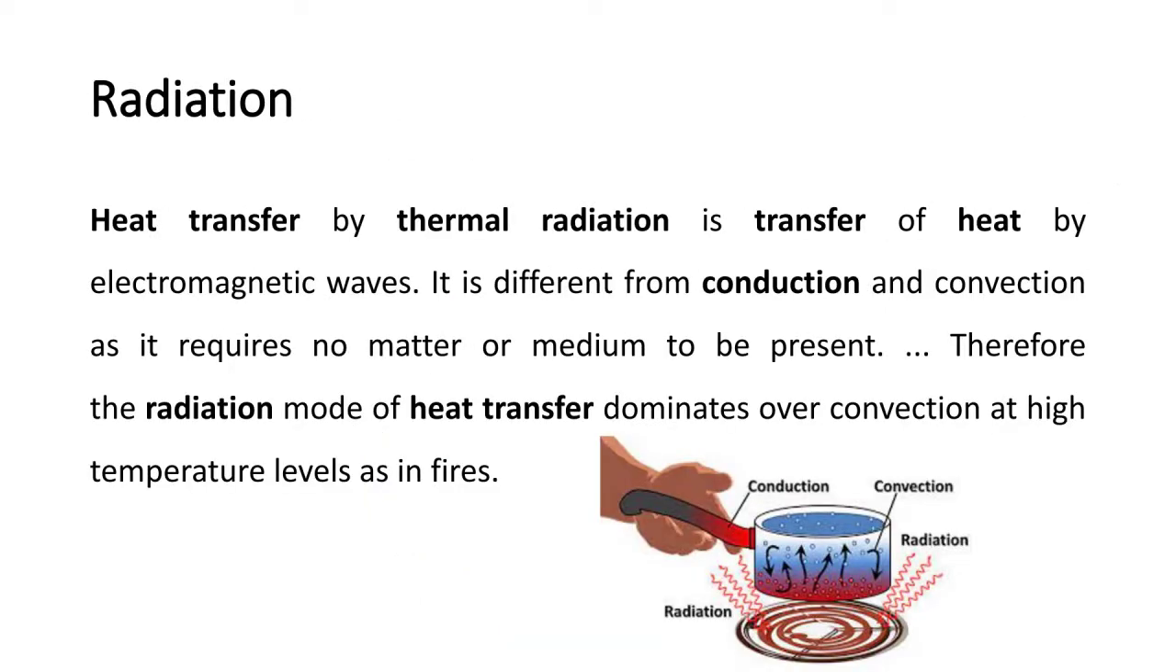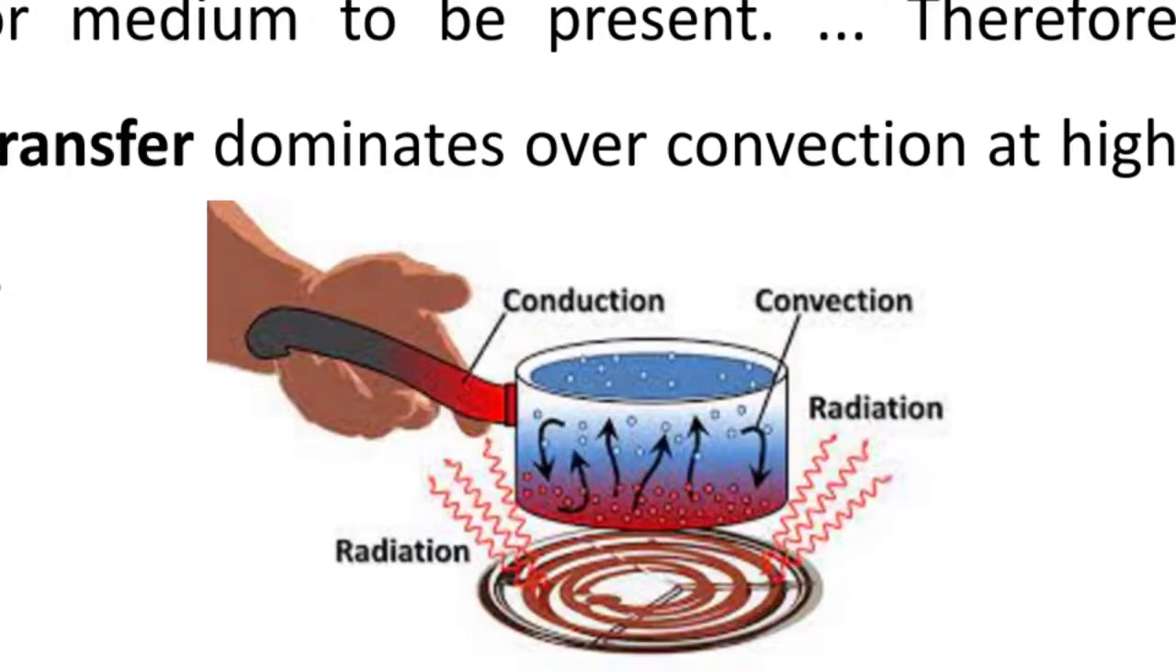Next is radiation. Heat transfer by thermal radiation is a transfer of heat by electromagnetic waves. It is different from conduction and convection as it requires no matter or medium to be present. Therefore, the radiation mode of heat transfer dominates over convection at high temperature levels as in fire. So here you can see this is nothing but the radiation. This is conduction because the heat is transferred from this pot to its handle, and the convection is nothing but the heat transfer within the fluid due to the movement of molecules.